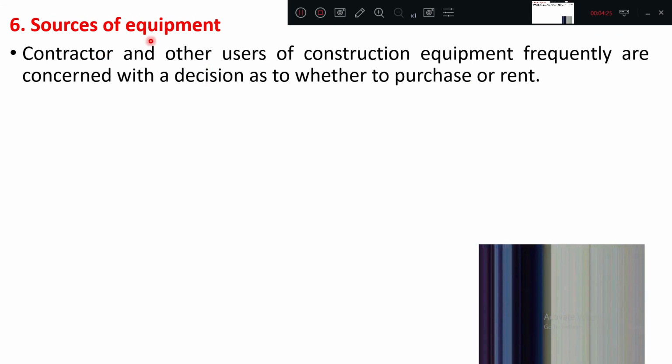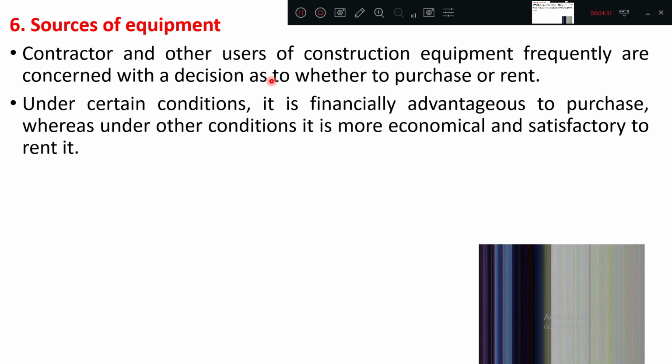Sourcing means whether to buy, whether to take on rent, whether you can make it on your own site. Under certain conditions, it is financially advantageous to purchase, whereas in some conditions it is more economical to get it rented. Depending upon the nature, you can go for purchasing or renting.